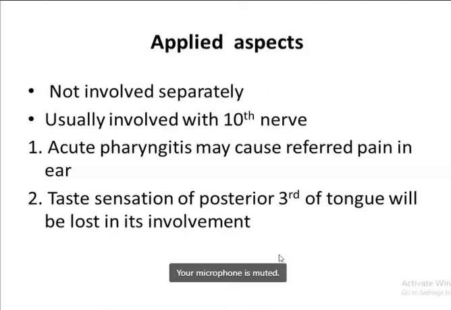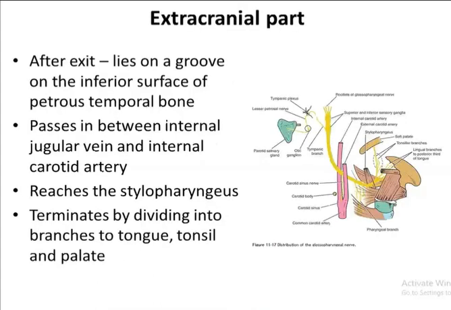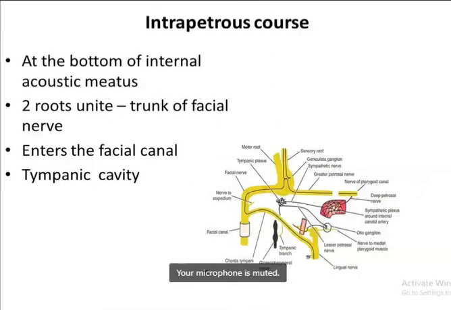Okay, so this completes our 7th, 8th, and 9th cranial nerves. You know all the branches, and on the facial nerve, very important, the course can be asked. Inside the petrous bone, how it runs within the facial canal, that is important, and how it supplies the nerve to the stapedius, which is present in the middle ear cavity. The mucous membrane of the tympanic cavity is supplied by the glossopharyngeal nerve. So this is very important.